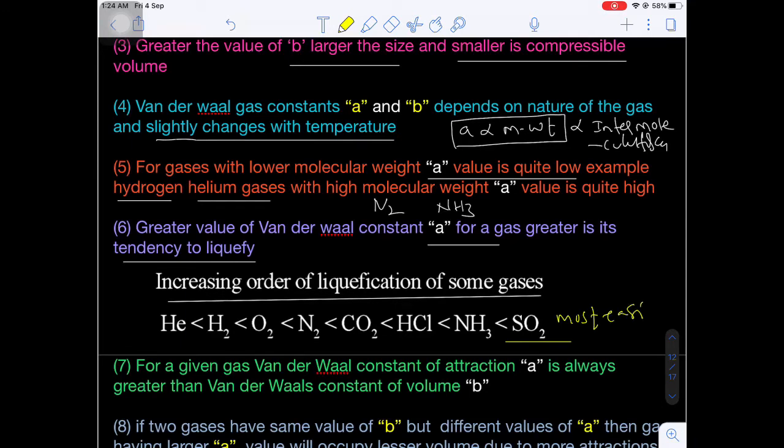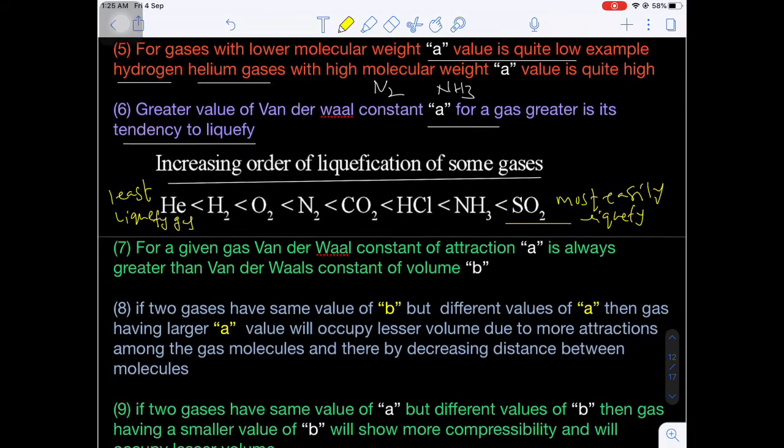Most easily liquefied gas, because it has a very high van der Waals constant a, and helium will be the least liquefied gas, because it has a very low van der Waals constant a. Are you getting my point?